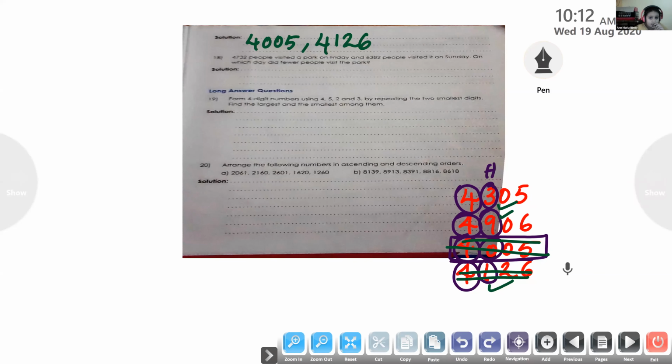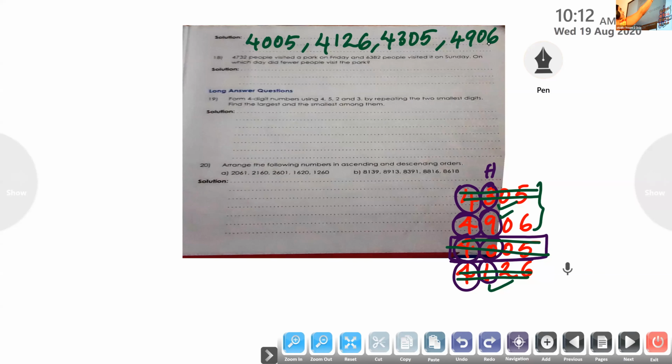Next, which will be the smallest from these 2 numbers? 4,305. Okay. Then, last, what will come? What number is remaining? 4,906. And you have to find the smallest number also, isn't it? Which will be the smallest number? 4,005. When we are arranging in ascending order, the first number will be the smallest.